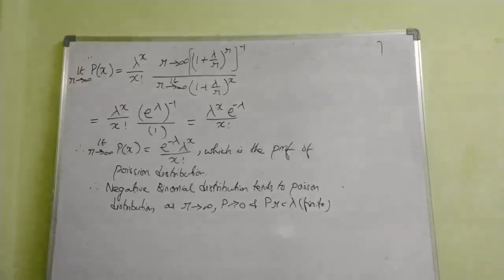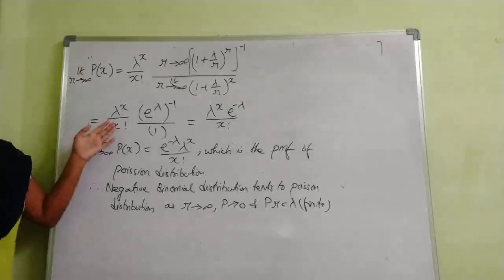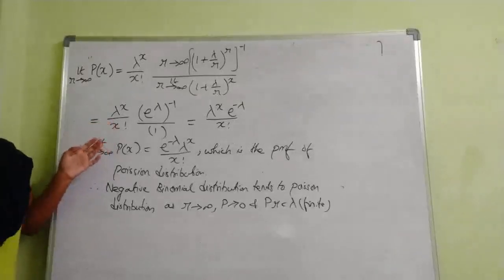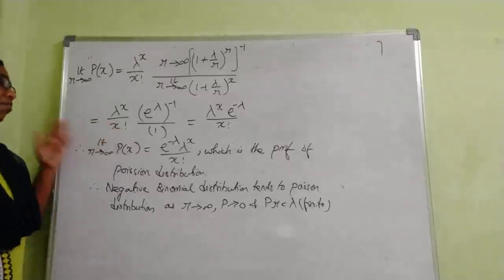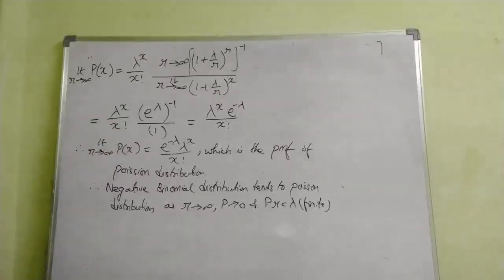Here the only thing you have to remember is how we converted our PMF, by considering small p equal to 1 by capital Q and small q equal to capital P by capital Q. We converted our PMF, and one more condition we took is capital Q minus capital P equal to 1. So this is the derivation for the limiting case of the negative binomial distribution.